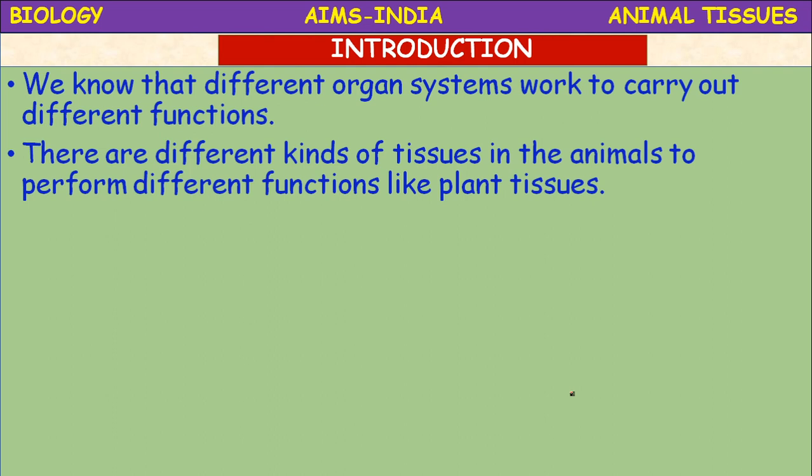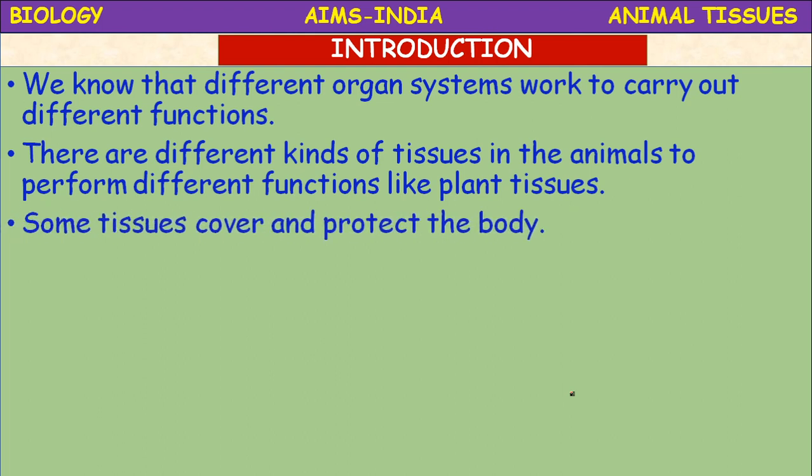So we know that the different organ systems work to carry out different functions. There are different kinds of tissues in animals to perform different functions, like plant tissues. Some tissues cover the body and protect the body.